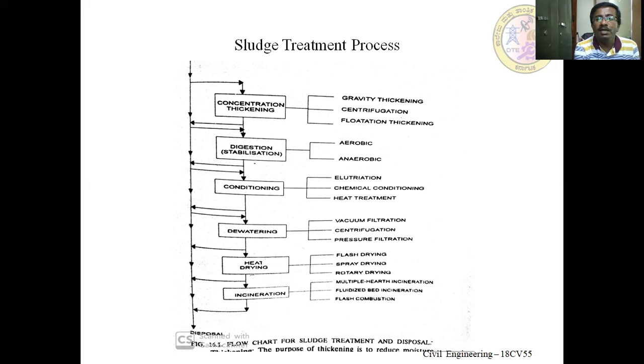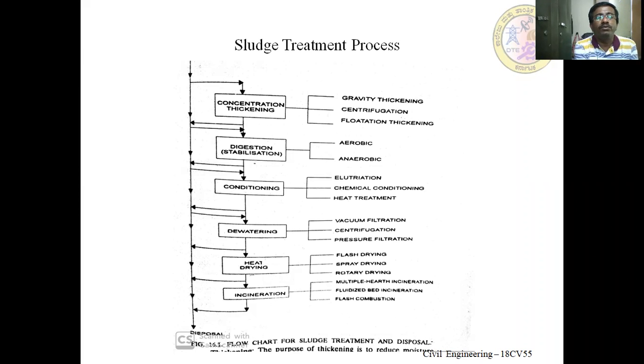Sludge usually contains 0.25 to 12% of liquid portion or moisture content. If the moisture content is high, it is not easy to handle or transport the sludge from the point of generation to the disposal point. So before disposal, we treat the sludge in such a way that the moisture content and the amount of organic matter are reduced, and it is not a health hazard to the environment, human beings, or plants.